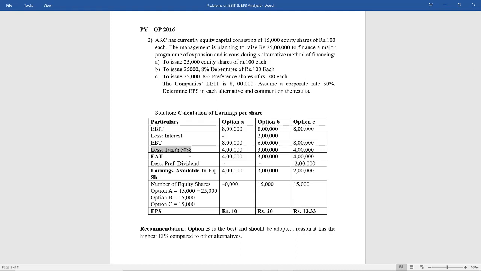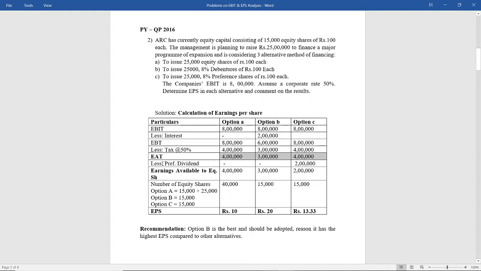So 8 lakhs into 50% is 4 lakhs, 6 lakh into 50% is 3 lakh, 8 lakh into 50% is 4 lakhs. You get earnings after tax, which is nothing but 4 lakhs, 3 lakhs and 4 lakhs respectively.